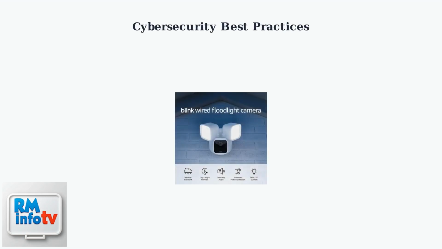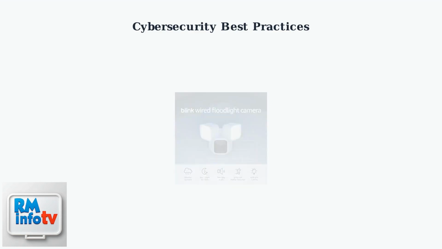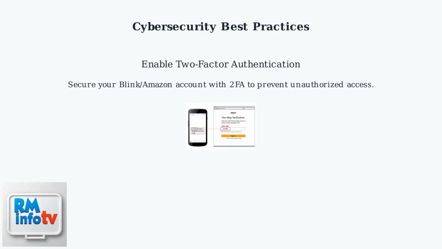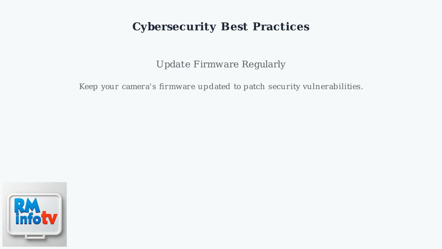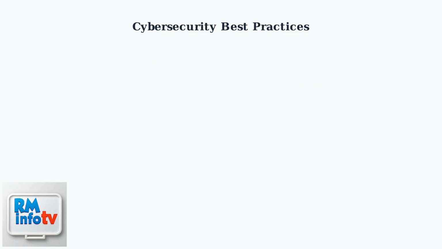Cybersecurity best practices help protect your Blink Floodlight camera from unauthorized access. Enable two-factor authentication on your Blink or Amazon account. This adds an extra layer of security by requiring a verification code in addition to your password. Regularly update your camera's firmware through the Blink app. Updates fix security vulnerabilities and improve overall protection.